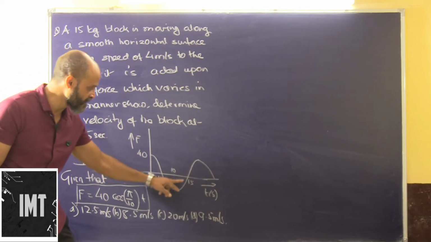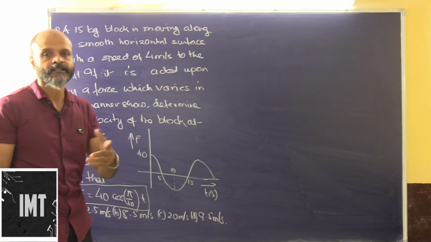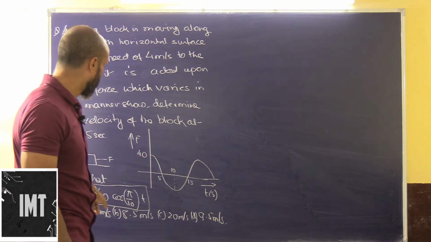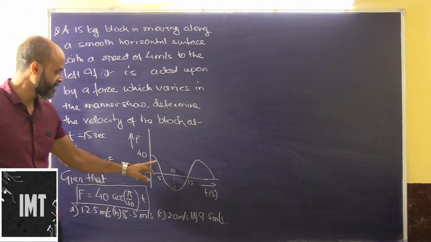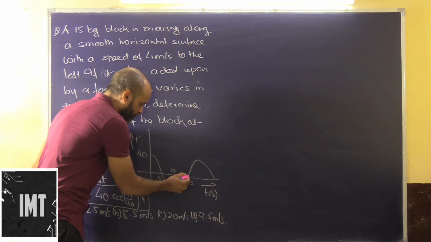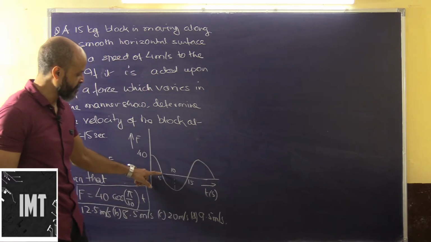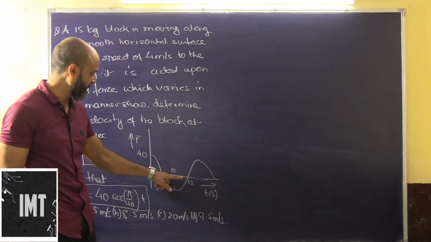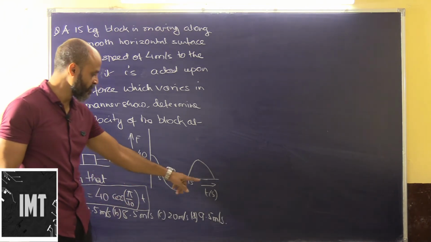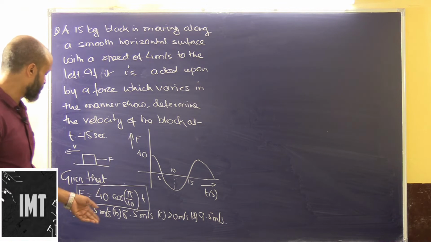So it's a cos function because it starts from here, and every 10 seconds there is a complete change of pi. So this will be cos pi by 10 t. If you look into it, pi means the entire thing from here to here. How much time is it taking? 10 seconds. Pi means from here to here. This entire thing is pi. So this is taking 10 into t, whatever the time is. This is how the cos function is framed.